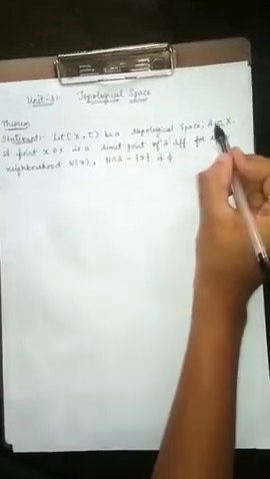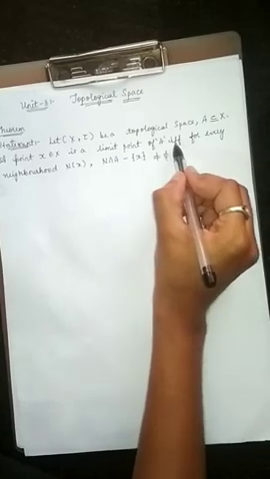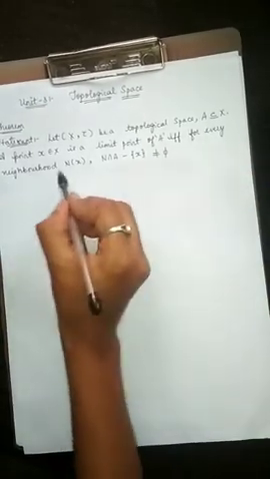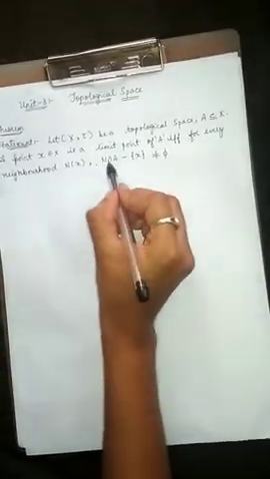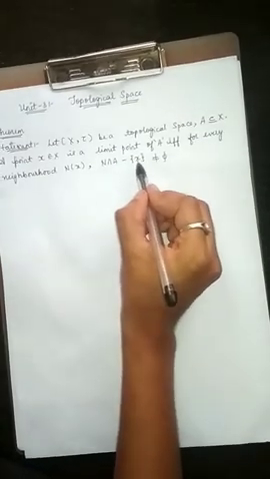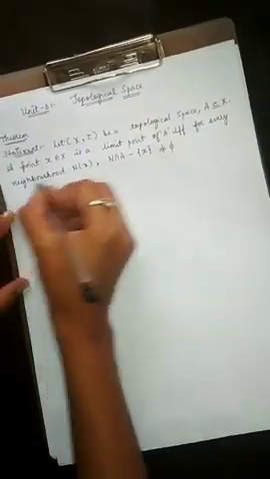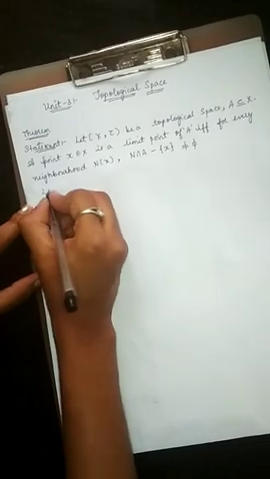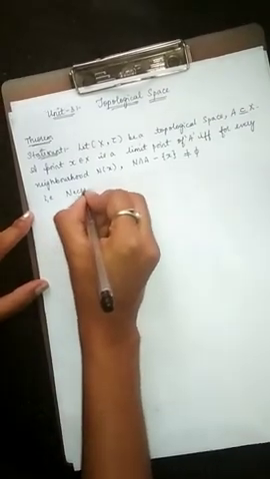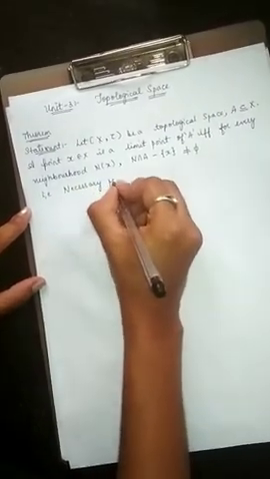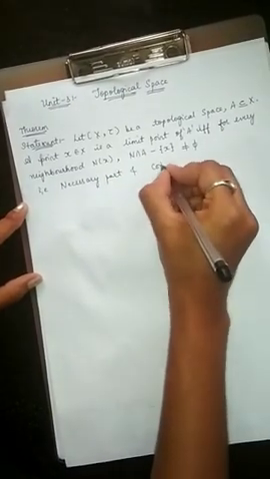Let X comma tau be a topological space, A a subset of X. A point x belonging to X is a limit point of A if and only if for every neighborhood N of x, N intersection A minus the single set of x is not equal to the empty set. That means we have to prove the theorem in two parts, that is, the necessary part and conversely.